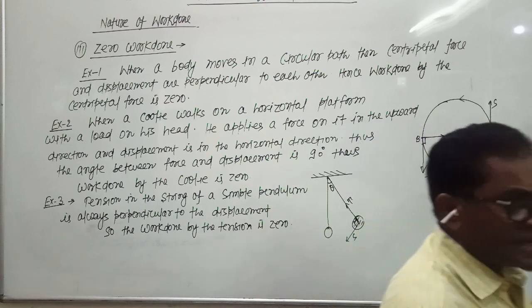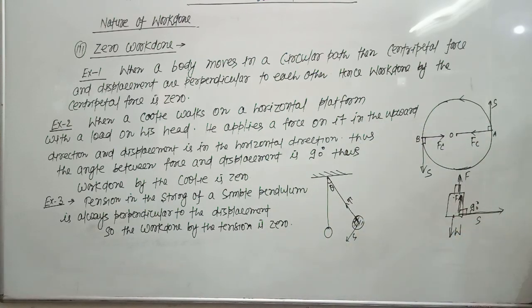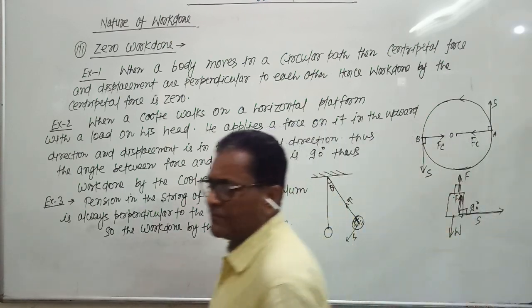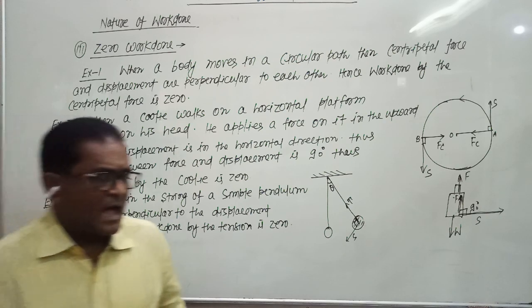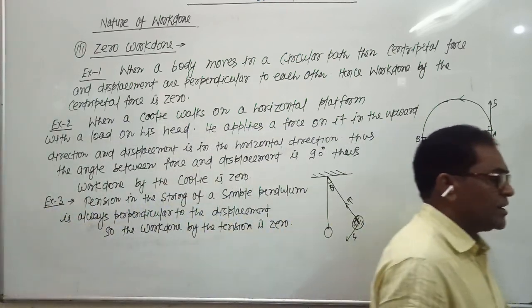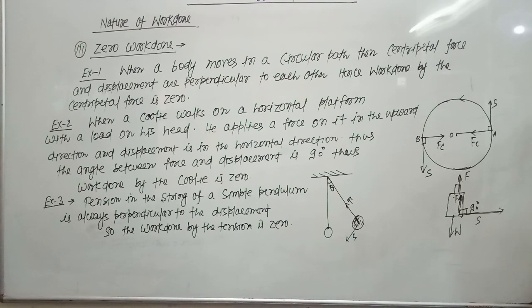So these are the three examples of zero work done. The definition of zero work done is when the force applied on a body and the displacement experienced by the body are perpendicular to each other, meaning the angle between force applied and displacement is 90 degrees. Then the work done is said to be zero. The first example: when a body moves in a circular path, the centripetal force is always perpendicular to the displacement, hence the work done is 0.